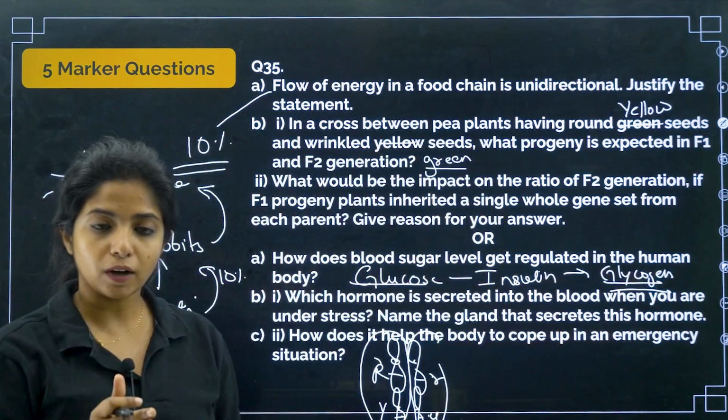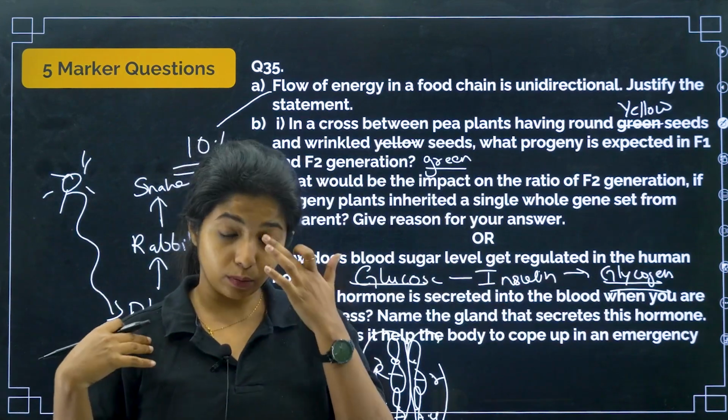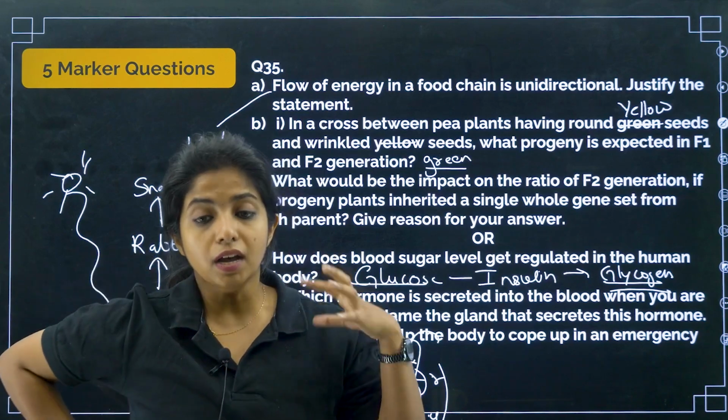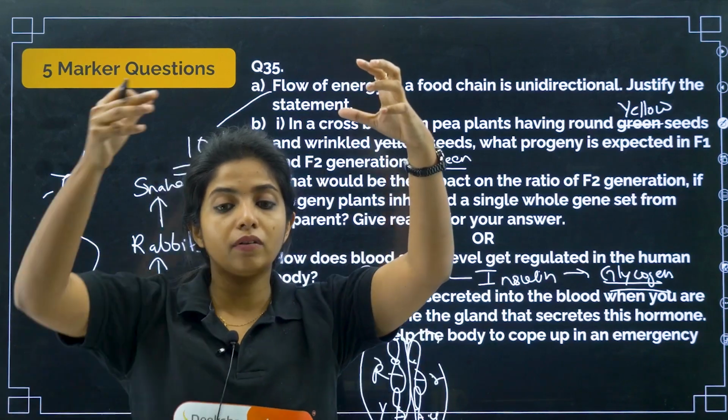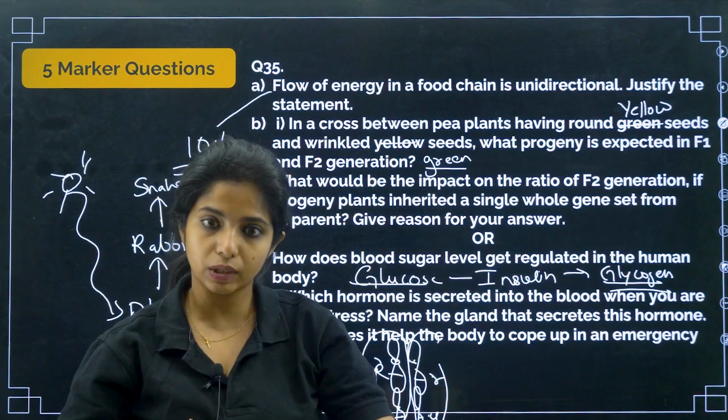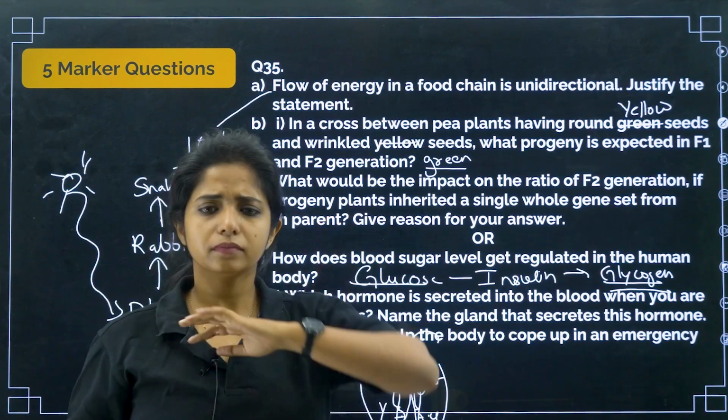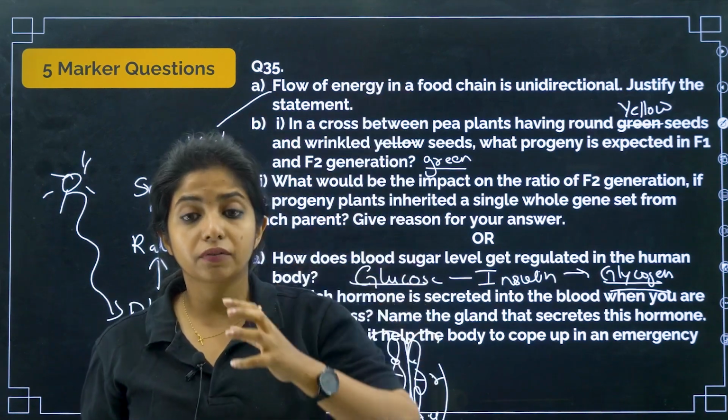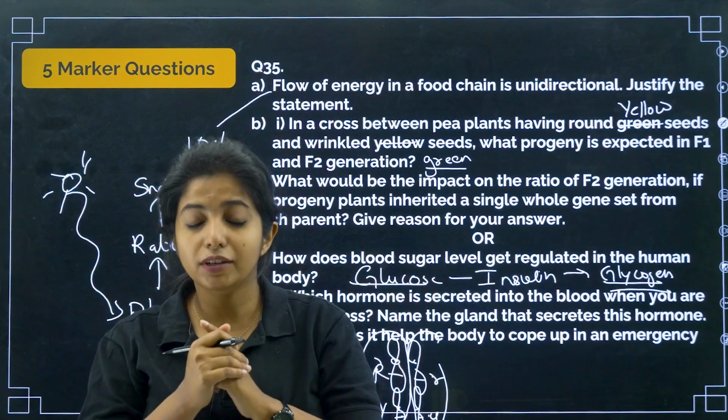So, this is known as a feedback loop, where what is happening? The level of glucose increases, insulin is released, makes it go down. You get it? That is how it works. All the glucose molecules which are there are converted to glycogen and stored in the liver.